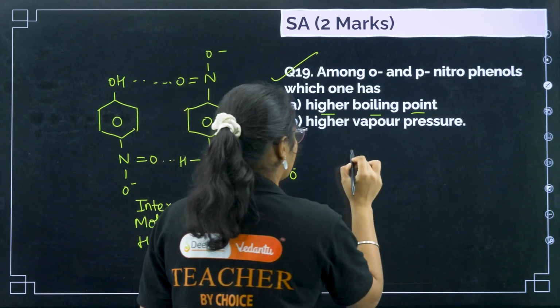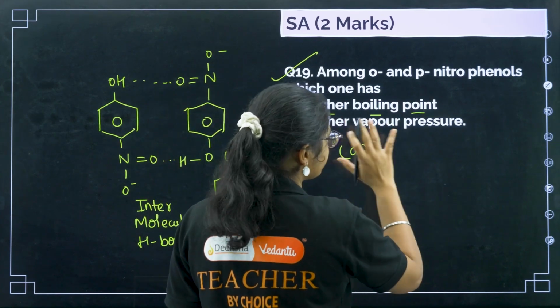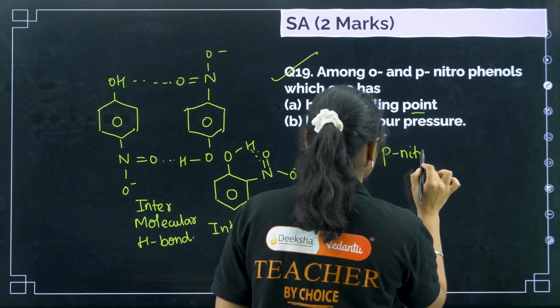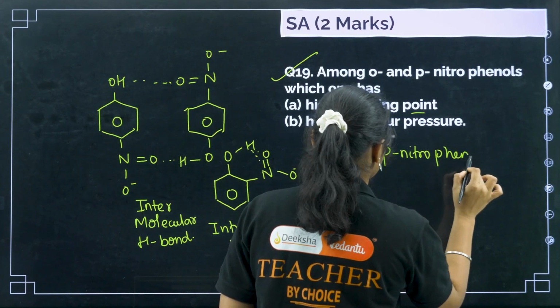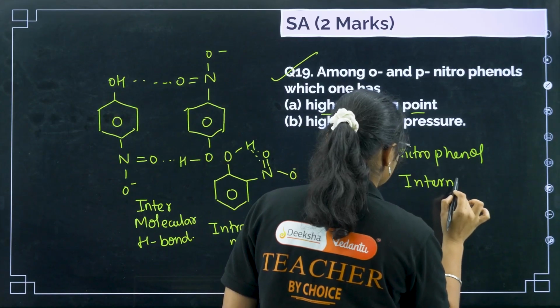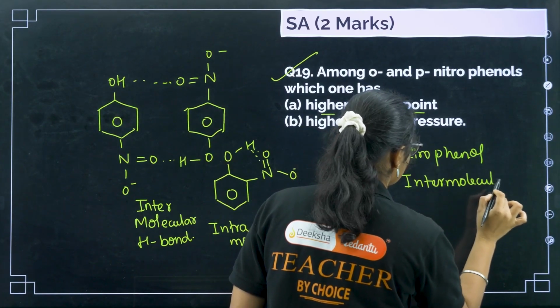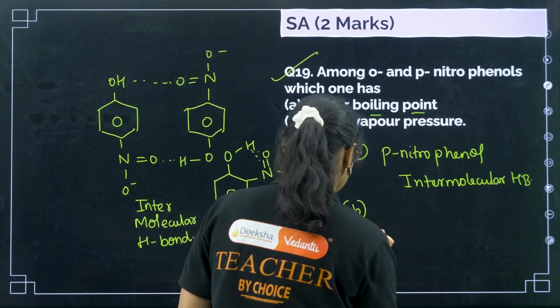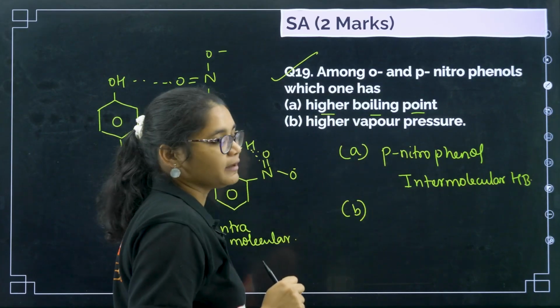So here you just need to write the answer. Which one has higher boiling point? Para nitrophenol, and the reason you can write: intermolecular hydrogen bonding. Next option, second question: which will have higher vapor pressure?